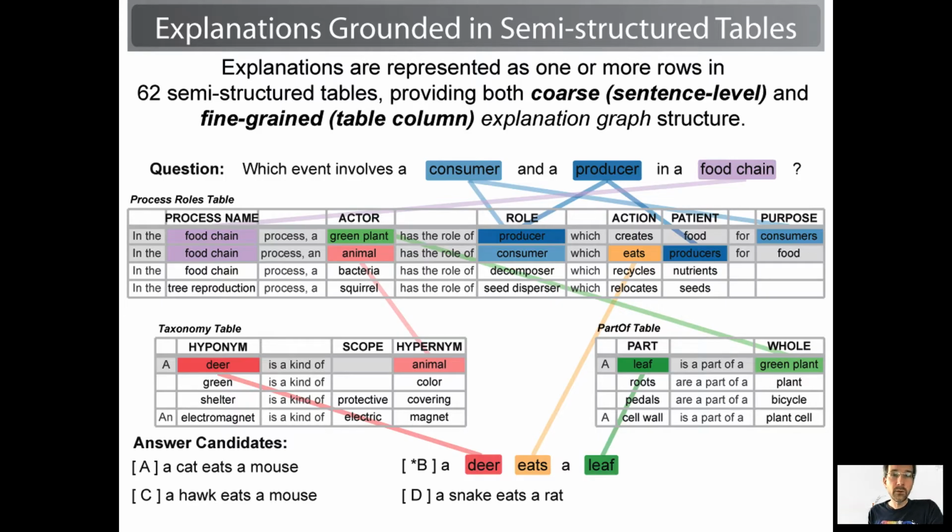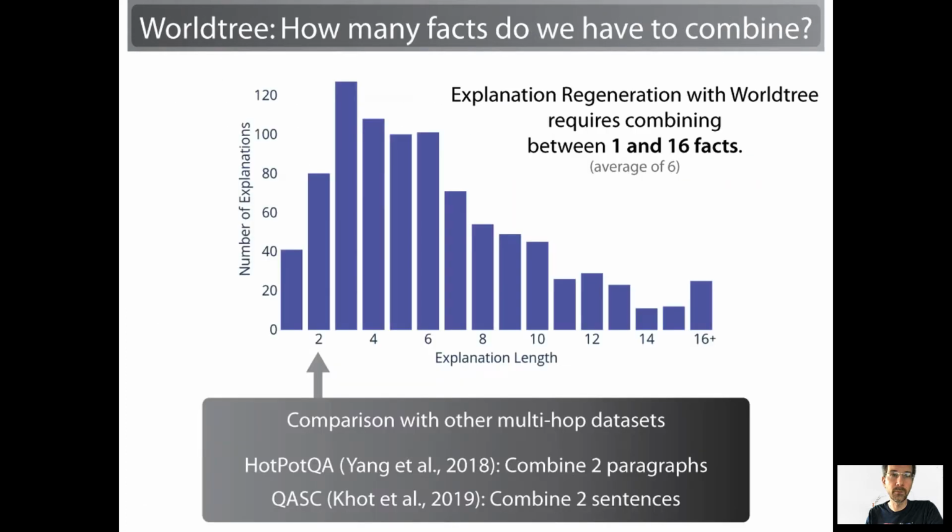I mentioned the explanations are structured. By that I mean each fact in an explanation is expressed as a row in a knowledge base of tables that we call the table store. In total we have 80 tables, each expressing different kinds of knowledge: taxonomic knowledge, parts of, causality, process roles, and so on and so forth. The great thing about this is that each row or each fact can be read off both as plain text or in its structured form. So you can use the same data to compare models that need structured data with models that need free text, which is really nice from a method standpoint.